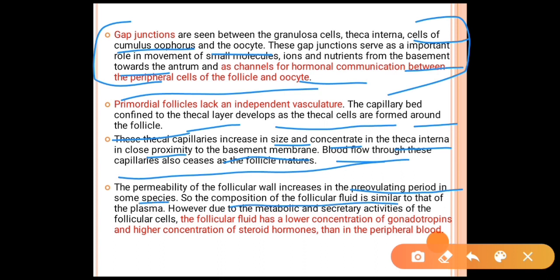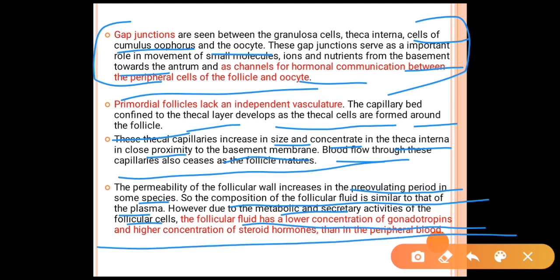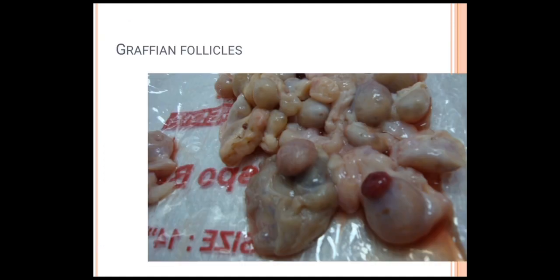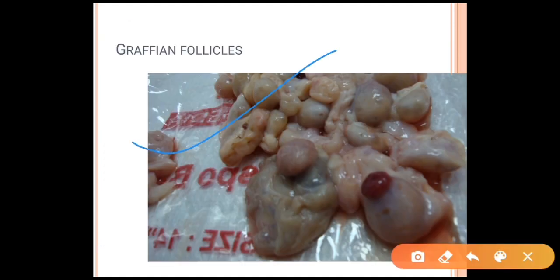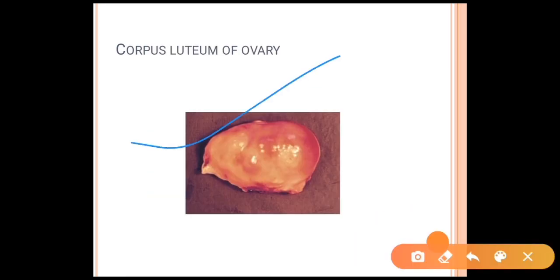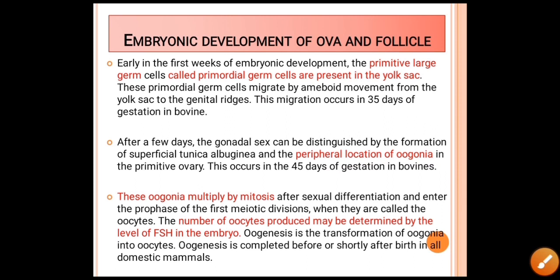So the composition of the follicular fluid is similar to that of the plasma. However, due to the metabolic and secretory activities of the follicular cells, the follicular fluid has a lower concentration of gonadotropins and a higher concentration of steroid hormones as compared to the peripheral blood. As you can see, that is a diagram of the Graafian follicle, and this is the corpus luteum of an ovary.